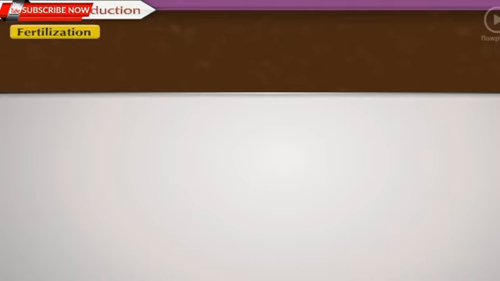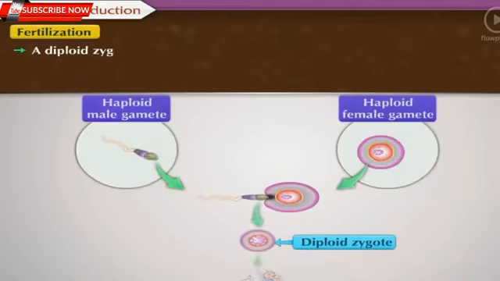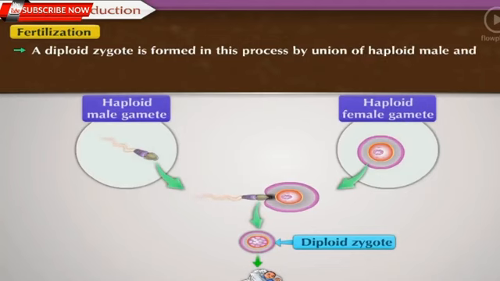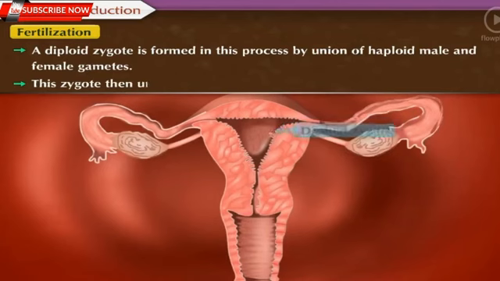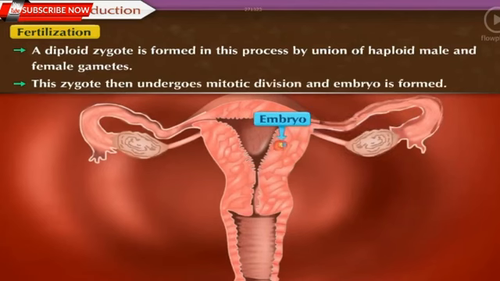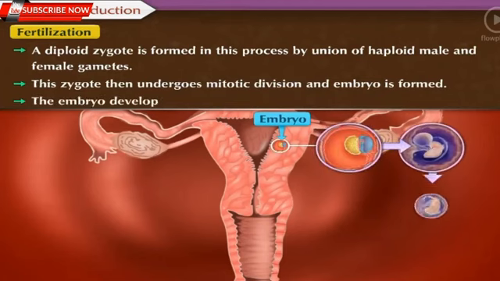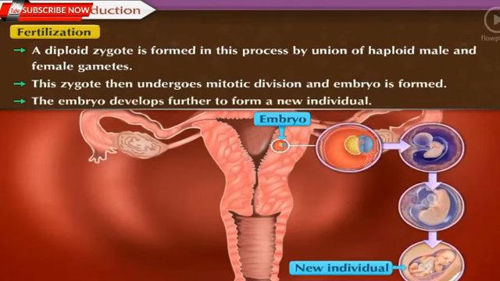Fertilization. A diploid zygote is formed in this process by the union of haploid male and female gametes. This zygote then undergoes mitotic division and an embryo is formed. The embryo develops further to form a new individual.